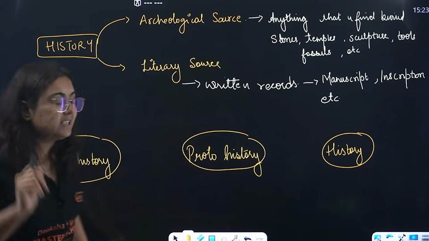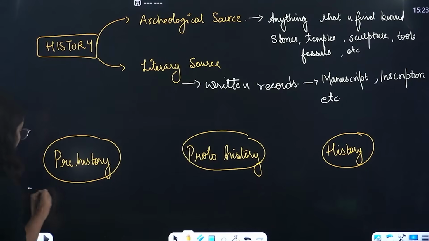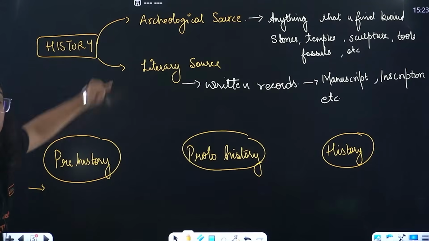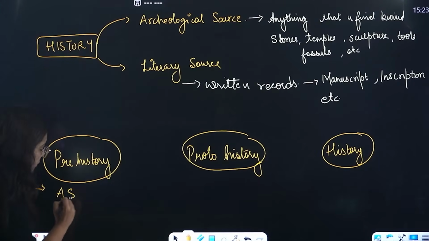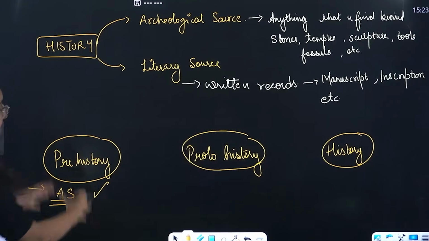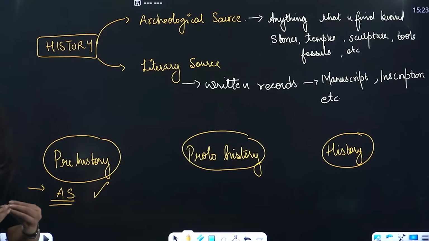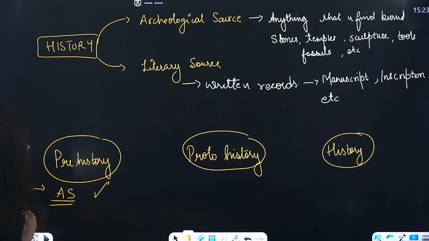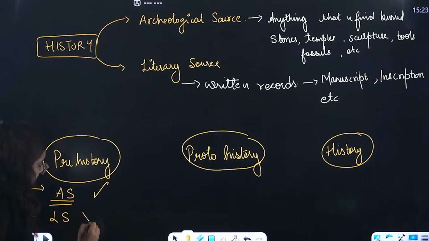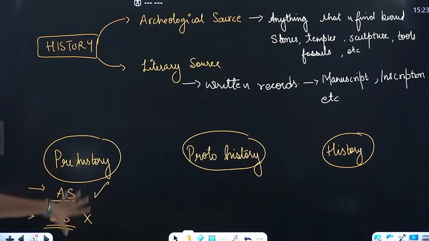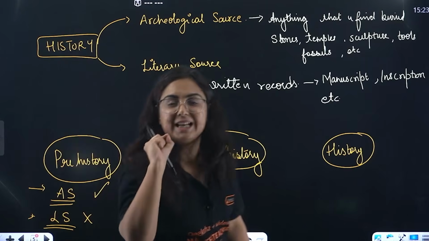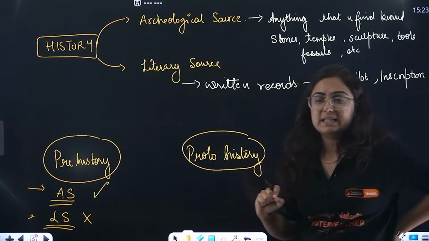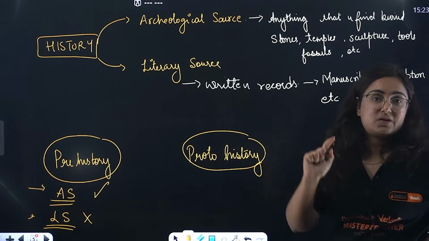So the picture here is, beta, the time in which we used archaeological sources to clear our history. We only have archaeological sources because at that time people did not communicate using language, and hence no literary sources are found from that time. That is actually considered to be prehistory.